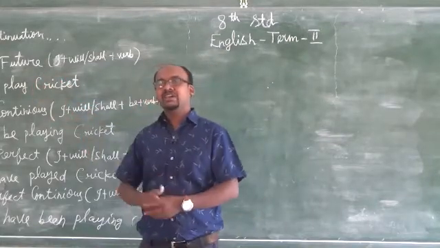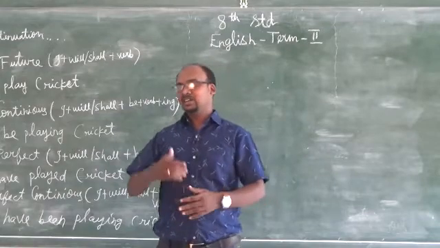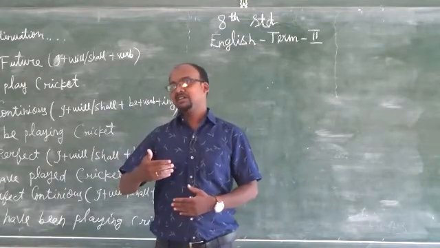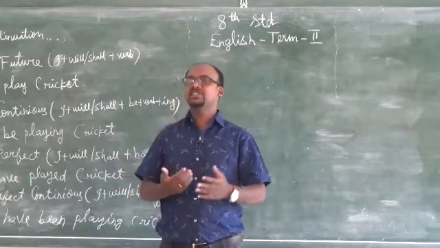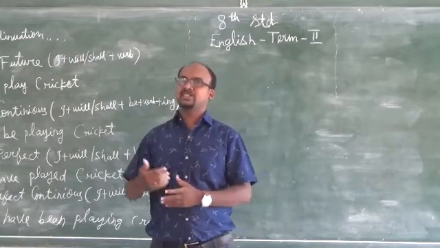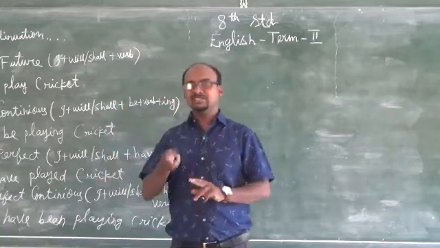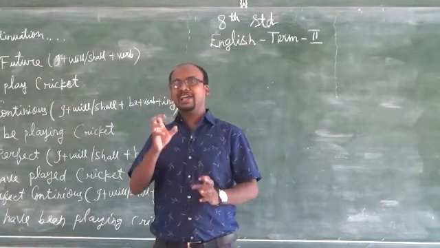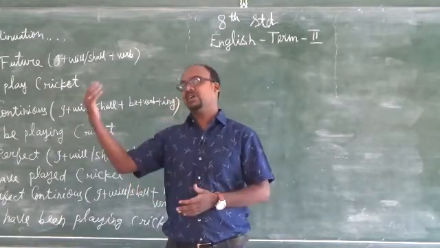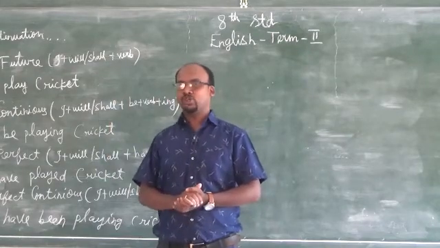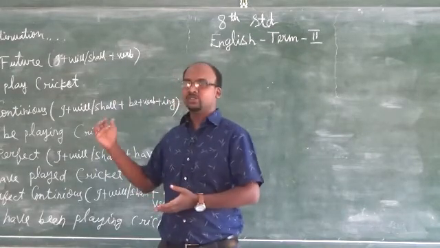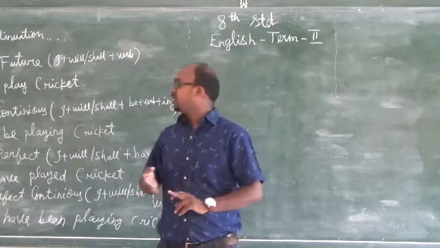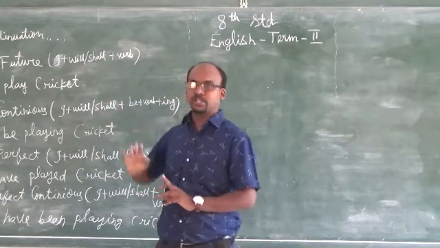So last week we saw the present tense and past tense and the derivations from them. So there are three major tenses: present tense, past tense and future tense. In these three tenses we can derive 12 tenses. That's what we saw last week. So this week we are going to see the simple future.